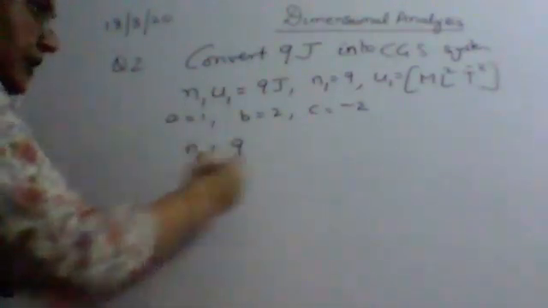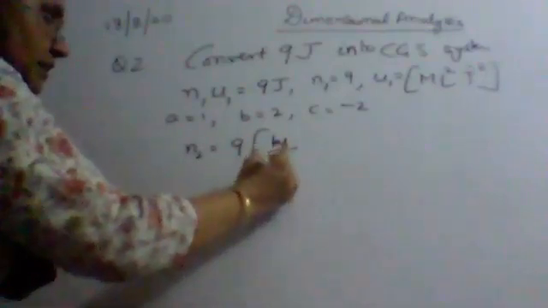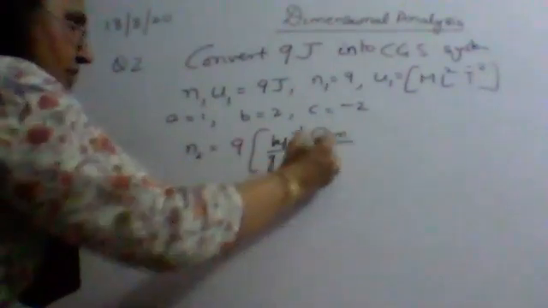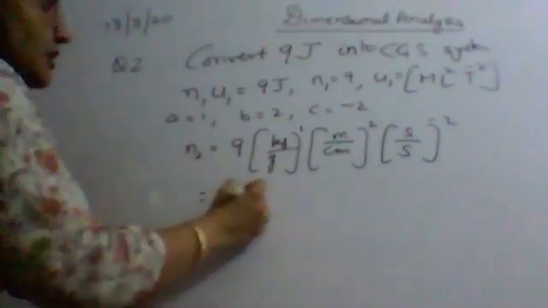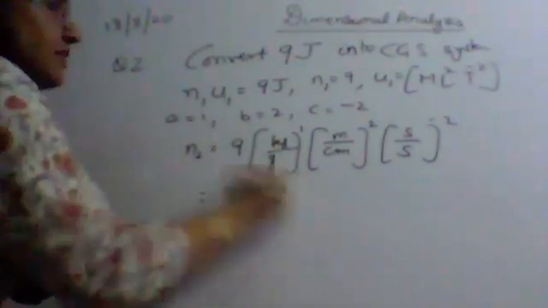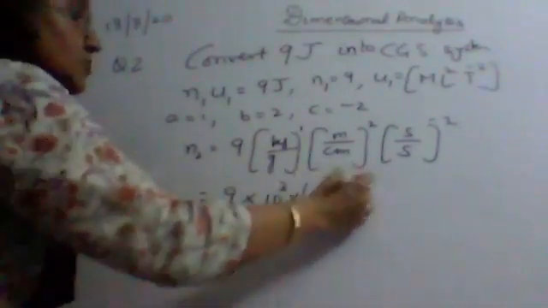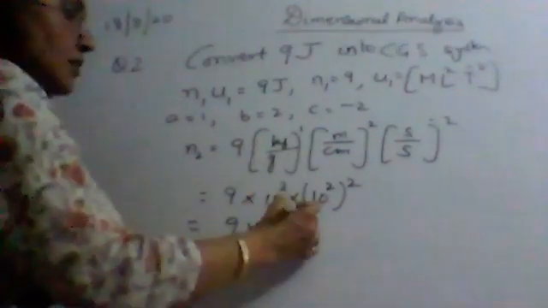N2 is equal to N1. Mass here is in kgs, this is in grams raised to the power A. L1 here is in meters; in the other system it is in centimeters raised to the power 2. This is in seconds, this is in seconds raised to the power -2. So 9 into kg can be written as 10 raised to the power 3 grams, and this is 10 raised to the power 2 centimeters whole square. So 9 into 10 raised to the power 3 plus 4, 7.